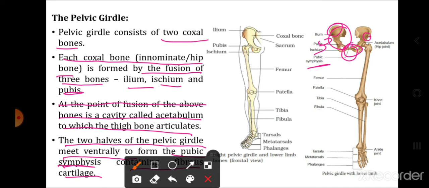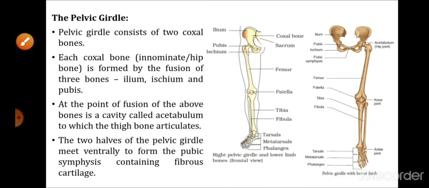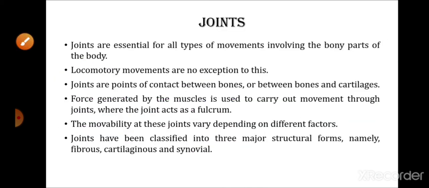This acetabulum cavity is larger in females because it will help during childbirth. Now this is the first bone of the lower limb called the femur. So the femur will articulate with the acetabulum cavity. Now in the knee there is a triangular shape bone, that is the patella. Then this is tibia, fibula in the shank portion. Then the ankles will have tarsals, in the sole metatarsals and in the toes phalanges. So these are the bones of the pelvic girdle and lower limb.